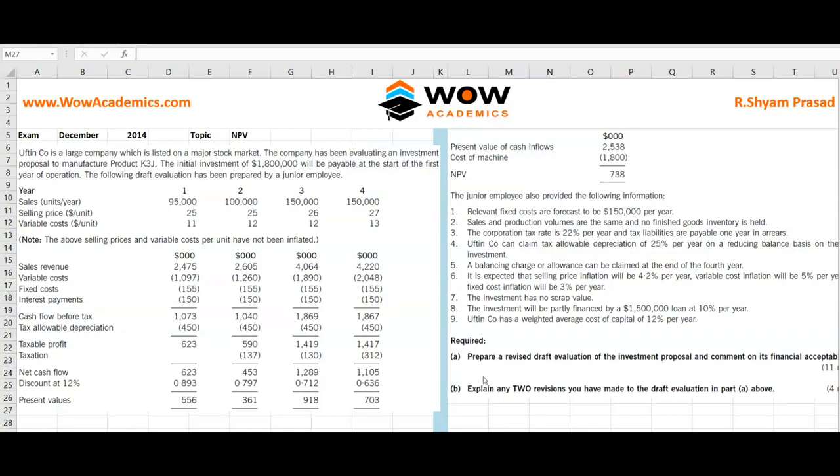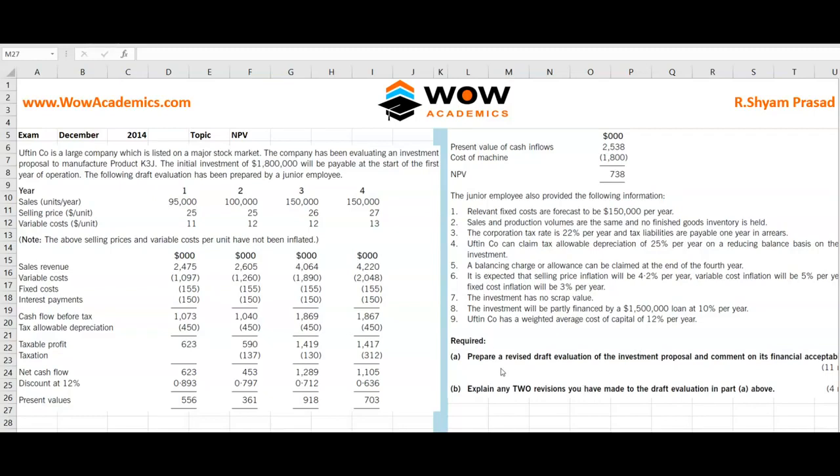At the end of the note, they ask you to prepare a revised draft evaluation of the investment proposal and comment on its financial acceptability. So this NPV which is done is wrong. Somewhere there are small mistakes, and there are notes as to how this NPV has been prepared. So you have to first find out what the mistakes are and how the correct numbers have to be worked out, and then explain just two of the errors that you have spotted in this NPV, and give your comment on it. So that's about this question.